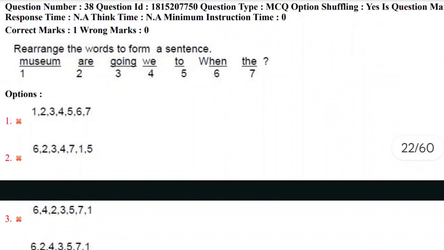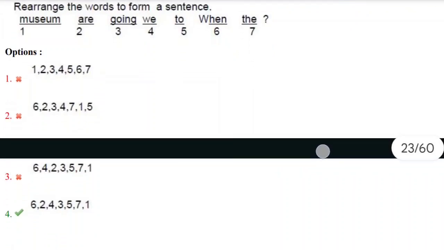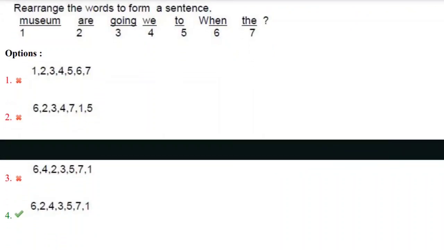Next question, the 38th question. Rearrange the words to form a sentence. Again, the question is on rearranging. Museum, are going, we, to, when, the. Here the sentence is in question form. By seeing the question mark and the WH word, when, we can easily identify that this is an interrogative sentence. We have four options and seven parts of this sentence.